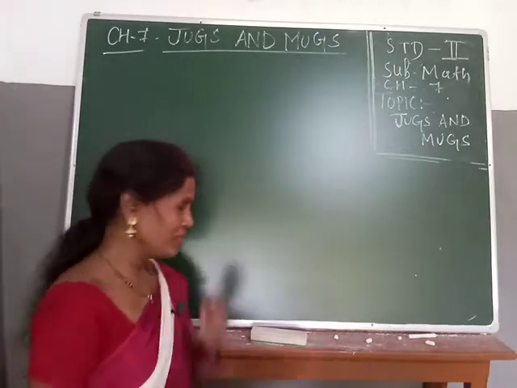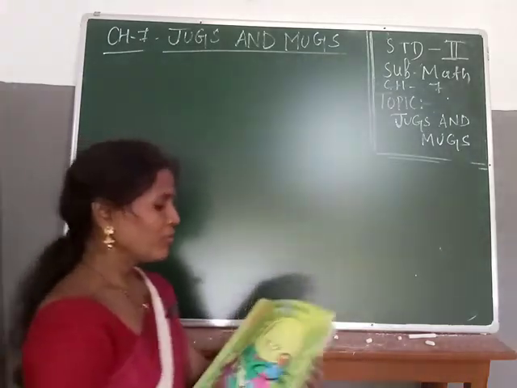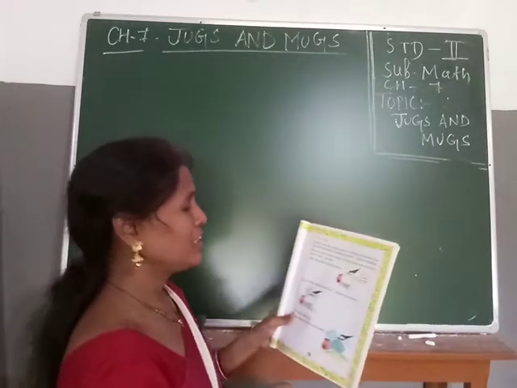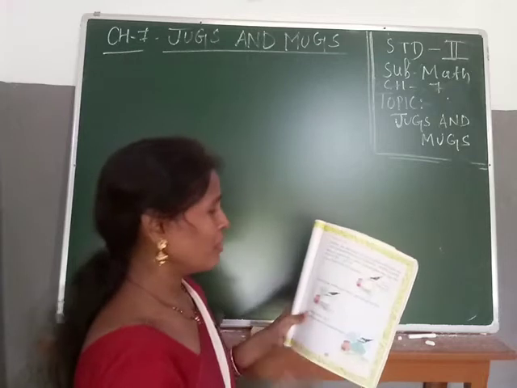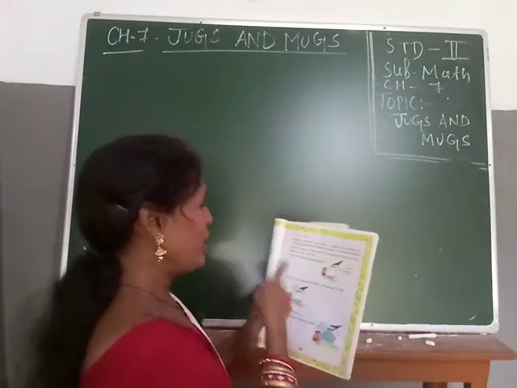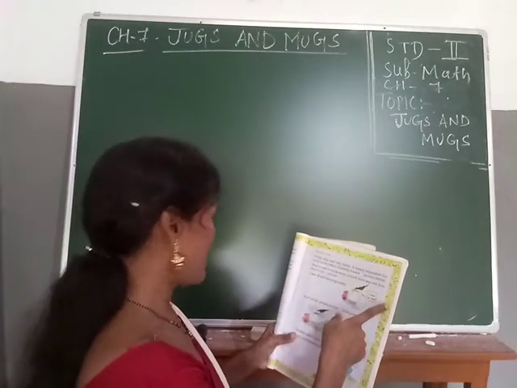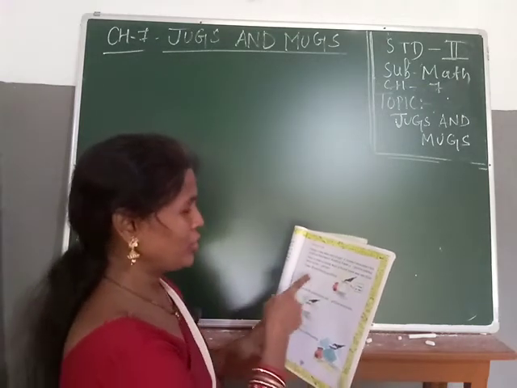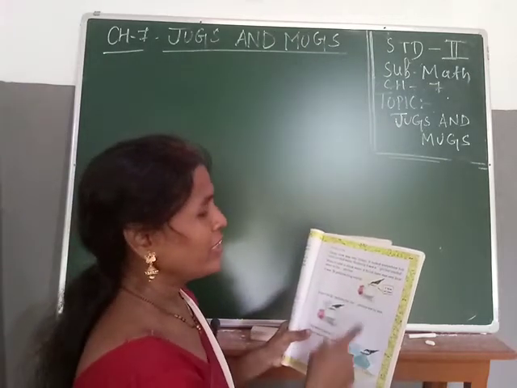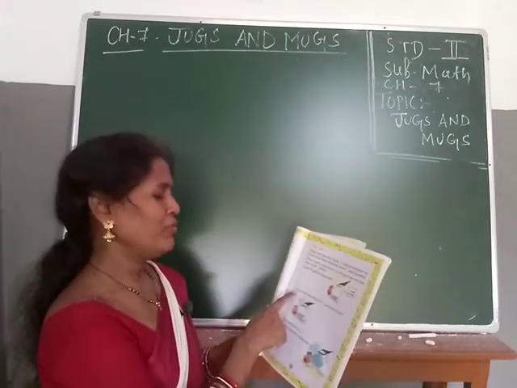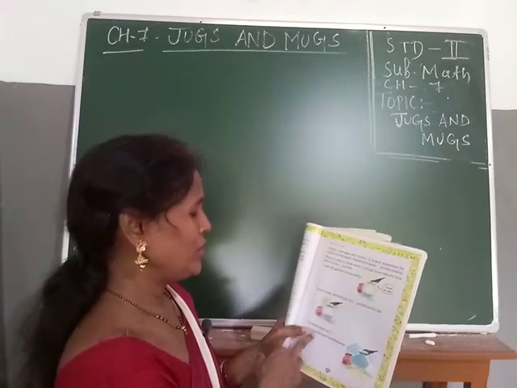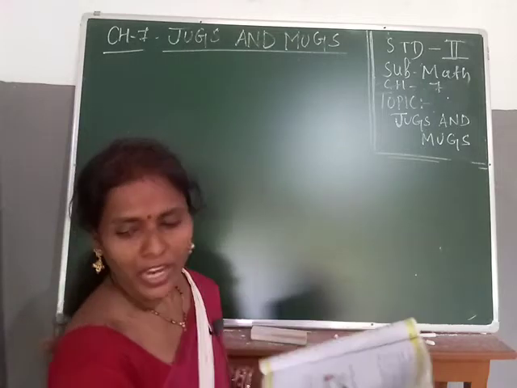Okay, so now all of you just take out your Math Magic book. That is your page number 53, and you see Chippy Crow was very thirsty. He looked everywhere but could not find water. Suddenly he saw a pitcher, that is your matka. When he tried to drink water, he found that there was very little water in the pitcher, and he saw some pebbles lying nearby. Then he got an idea and put some pebbles into the pitcher one by one. Then the water came up and Chippy drank water and flew away happily.